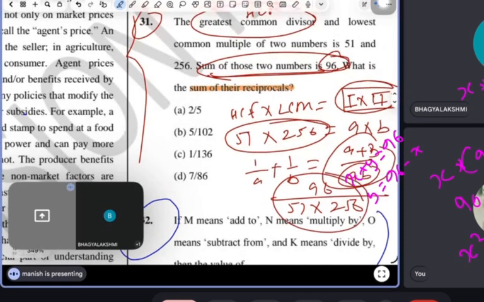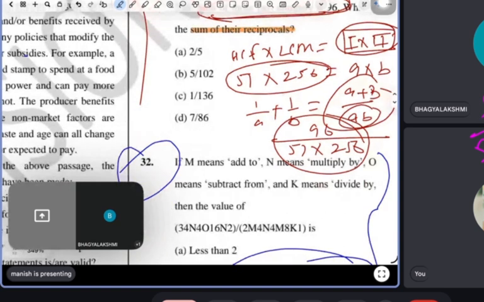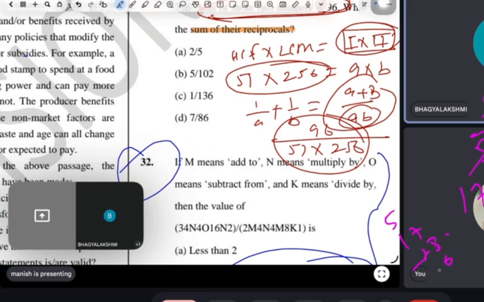Now guys, solve it. 96 divided by 51 into 256. Solve it. The answer is 1 by 136.